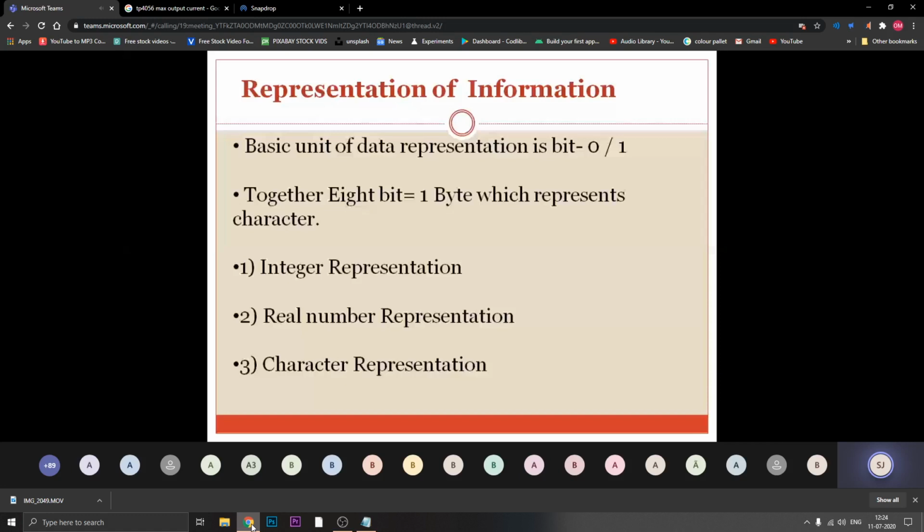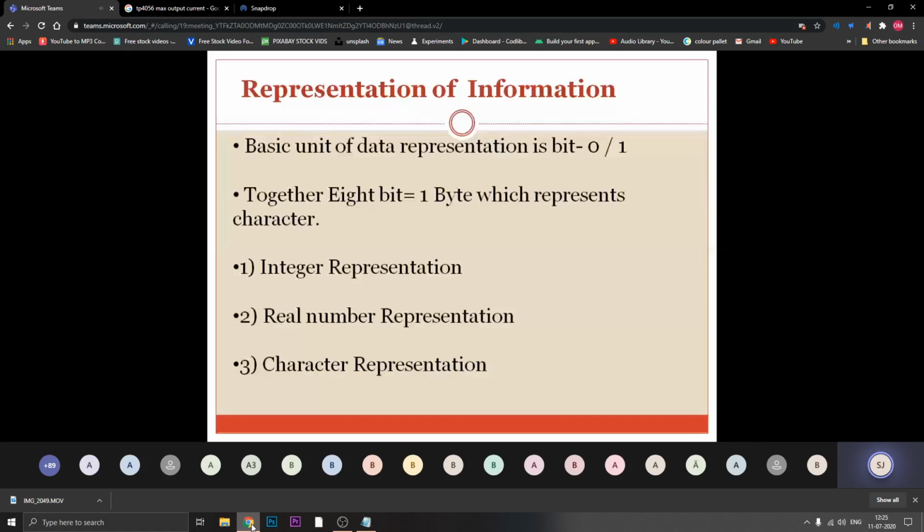Now I am writing a class, so division A or B division is there, but whenever I am pointing to one particular person, I need to collect the alphabets together. So whenever you are representing such kind of information, we are collecting the bits, combinations of zeros and ones. Not necessarily that all are 0 or all are 1, but some combination of zeros and ones together. In basic form we can say that 8 bits represent 1 byte of information, and that 1 byte is nothing but your character. So a collection of bits needs to be there whenever I am representing data.